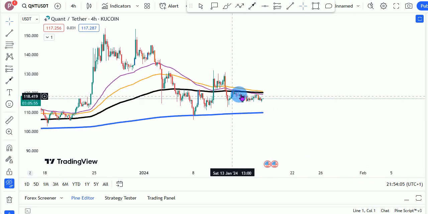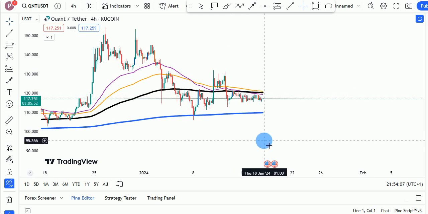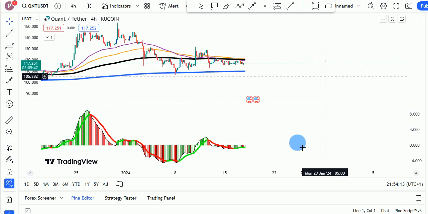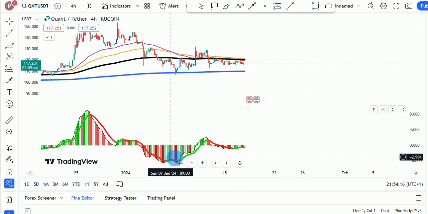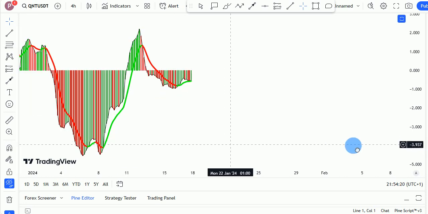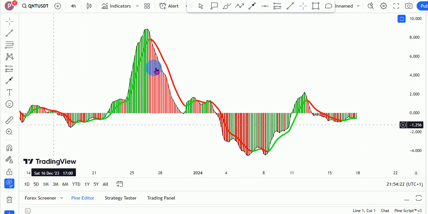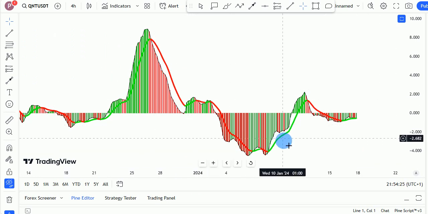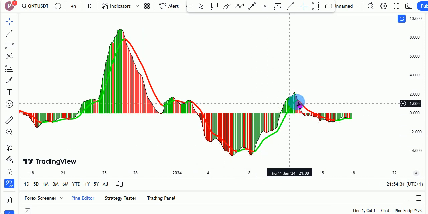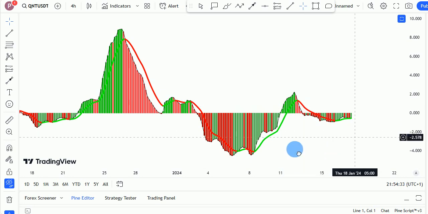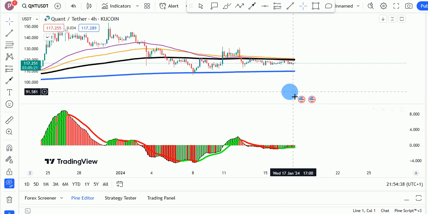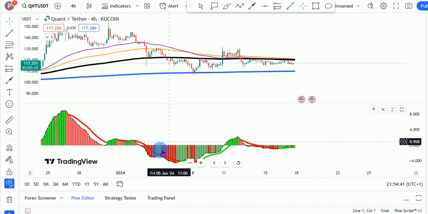Usually when we begin to form price structure below, that could see some sort of massive push to the downside. Also, another reason we are a little bearish is that we are not seeing massive buy volumes coming in from the bulls. As you can see right here, we saw this sort of massive buy volumes coming right here in December, but not the same thing is happening in 2024. As you can see, this massive buy volume was stopped right here with this selling pressure coming in, right? Even though we are having this bullish divergence, this is not enough, as we want to see even more buy volumes coming in right here for Quant QNT.